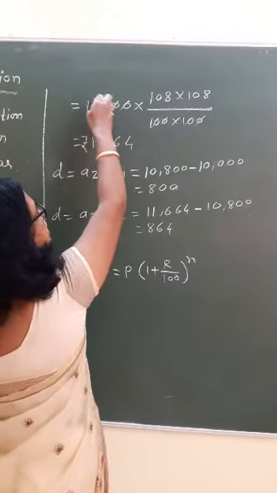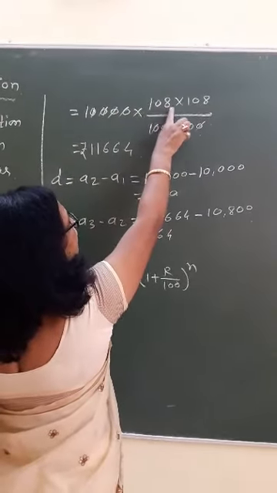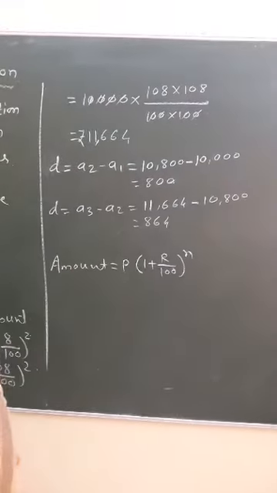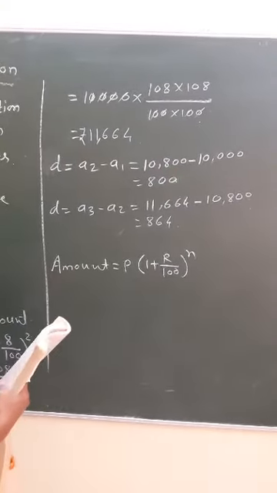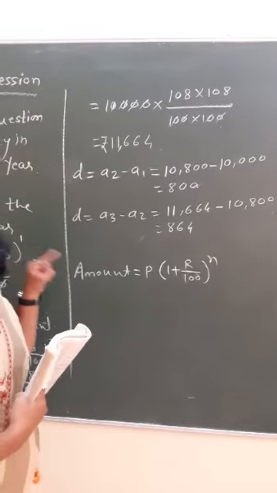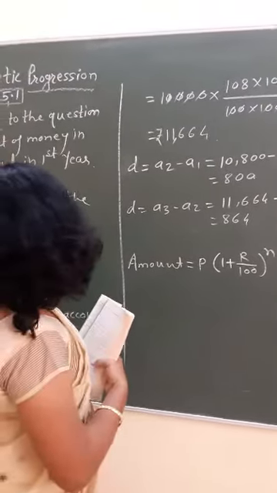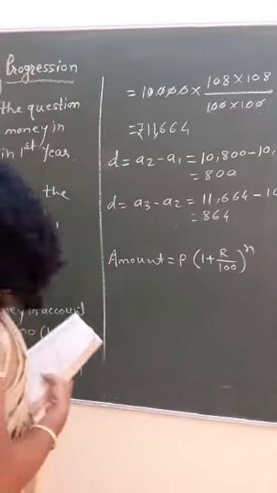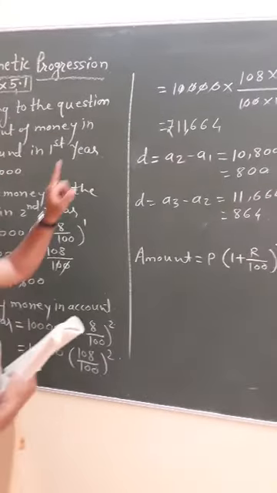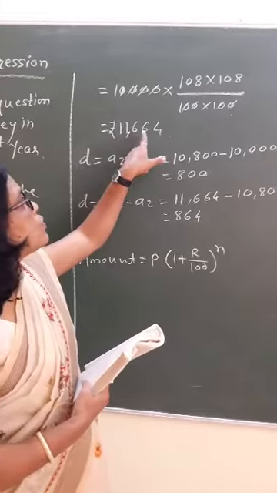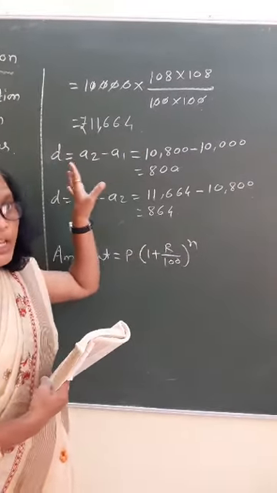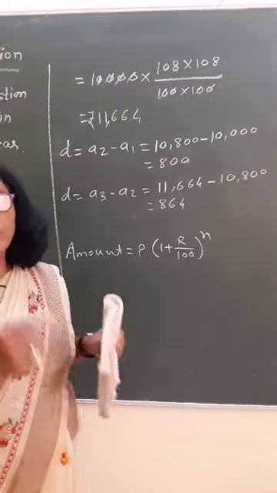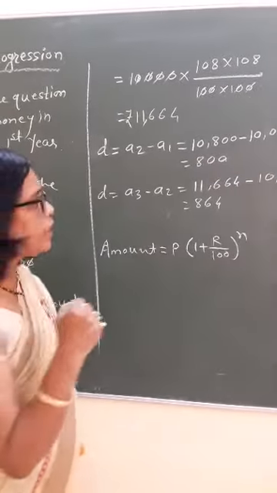The zeros cancel, and 108 into 108 is nothing but 11,664. So here we found the amount of money in the account: first year 10,000, second year 10,800, and third year 11,664. Now in this situation, whether it is going to form an AP or not, that we have to see.